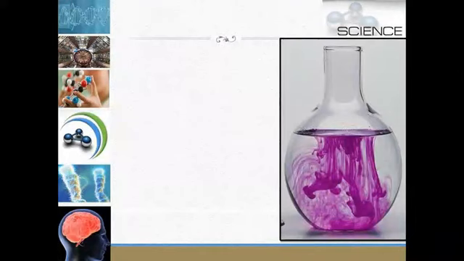Now, one of the functions of the plasma membrane is diffusion. What is diffusion? Let's take an example and then we'll study the definition of diffusion.